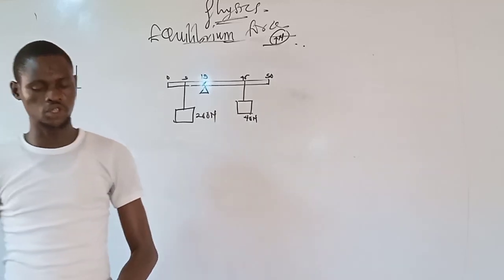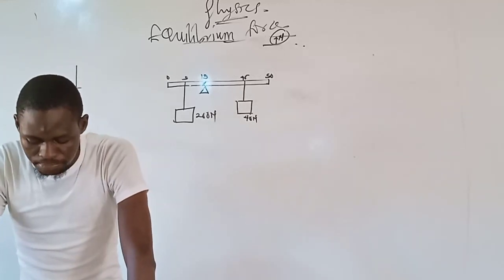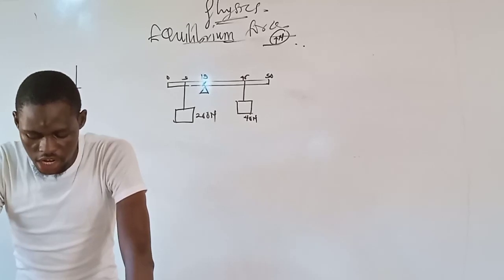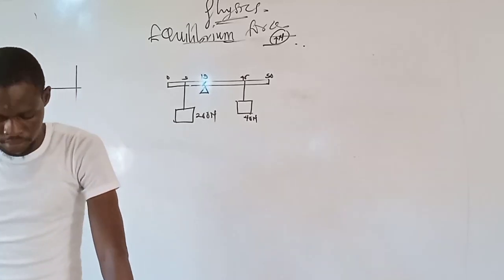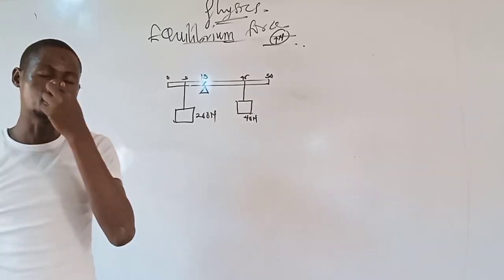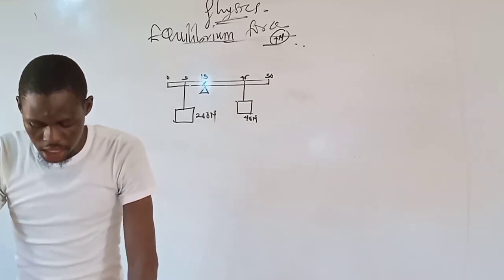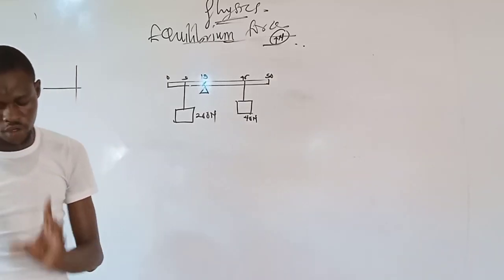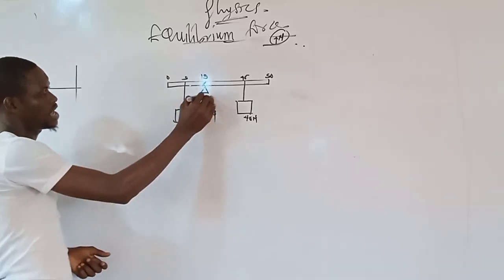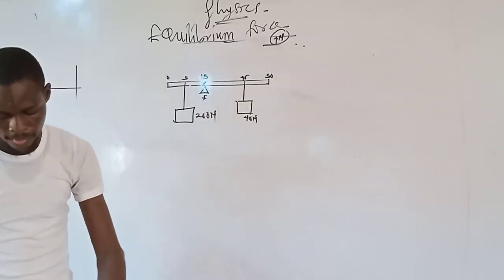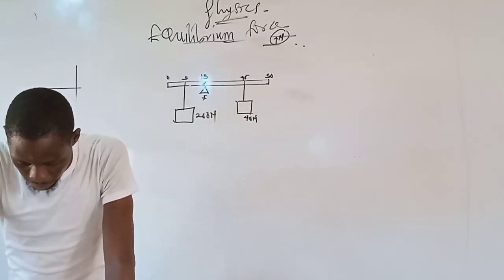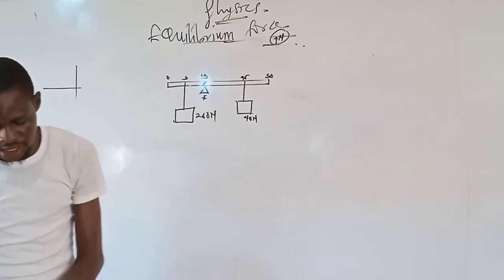So look at the question given to you here. They said, in the diagram above, a rod 50 centimeters long of uniform cross section is suspended horizontally on a fulcrum F. This is the fulcrum F, by the action of two forces.